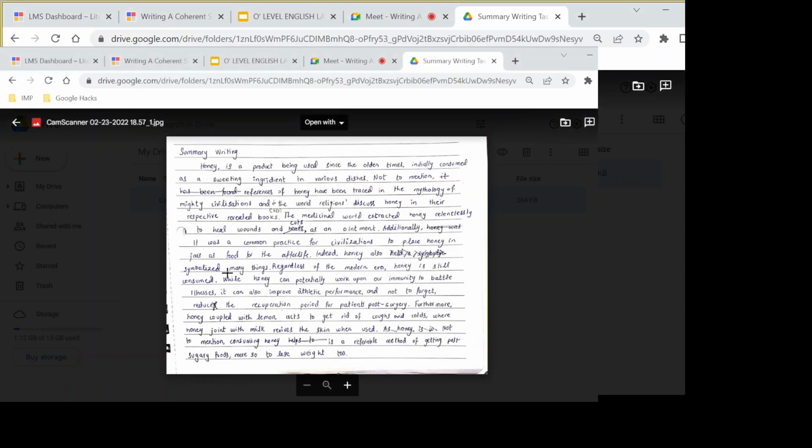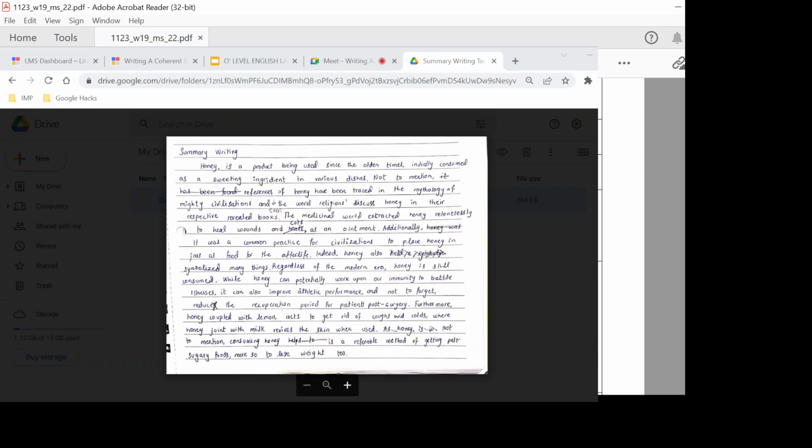The child writes, references of honey have been traced in the mythology of mighty civilizations, and even the world's religions discuss honey in their respective revealed books. So the child has used the word book. Should he be given the mark? Yes, miss. All right. So you either use texts, books, or writings. Let's move on to the next part.